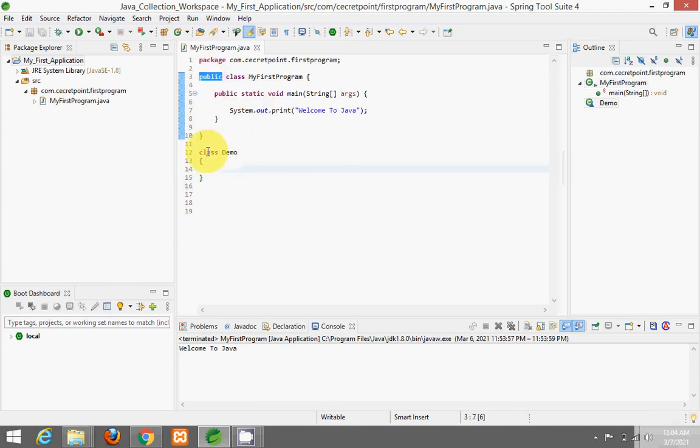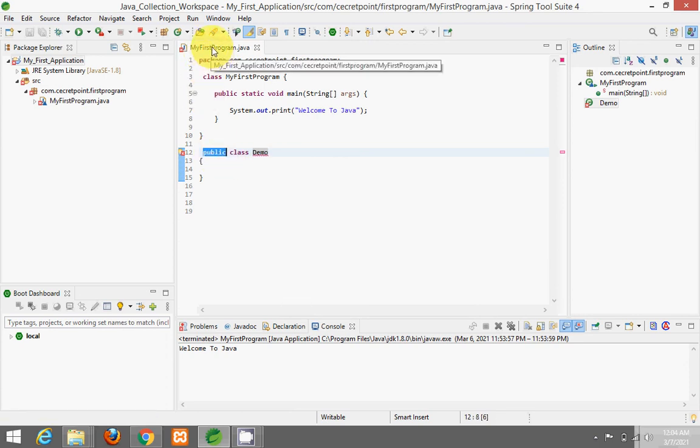Then see here, up to now no error is there, but the moment I make this class public instead of that my first program class, then an error will pop up. See, that error is coming. Why is it coming? Like the public type demo must be defined in its own file. As I told you, the class which we are declaring as public, the file name also should be the same.